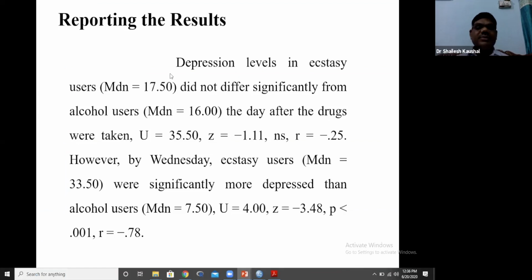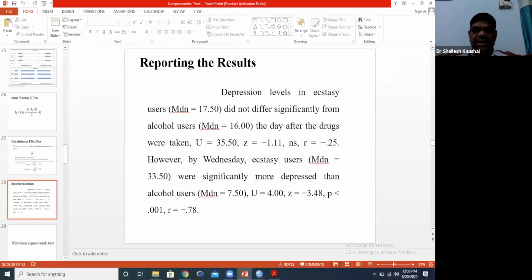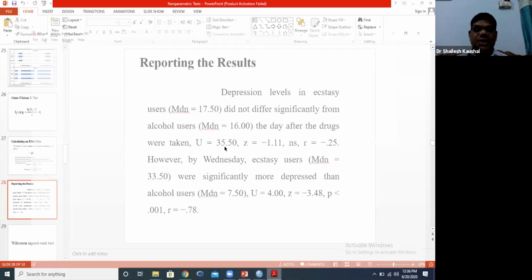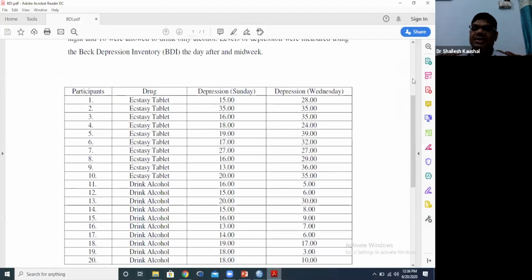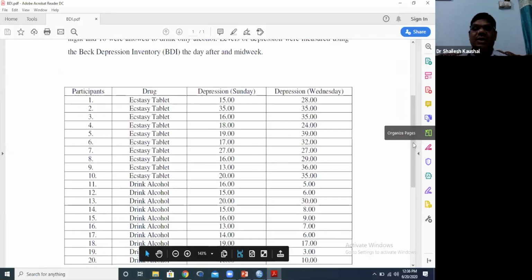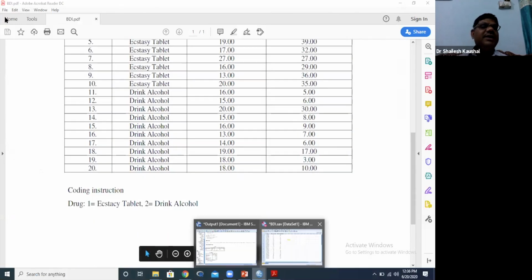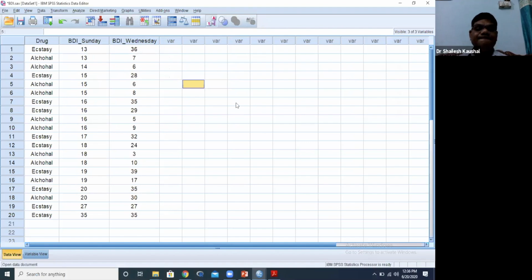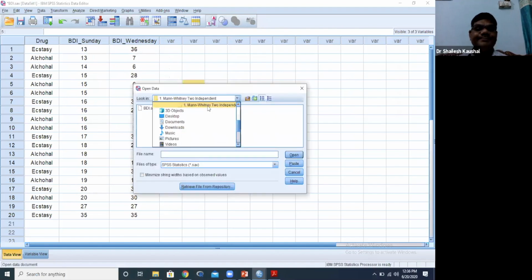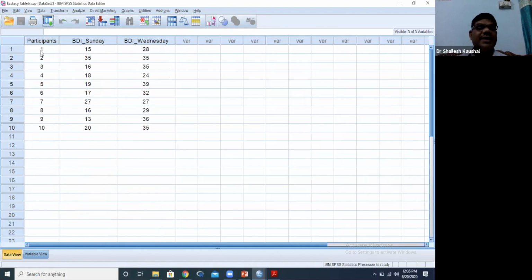So next is another case study. I am taking the same case study for the Wilcoxon signed-rank test. Is it clear? Now, the other case study I am taking: first of all, the ecstasy tablet.